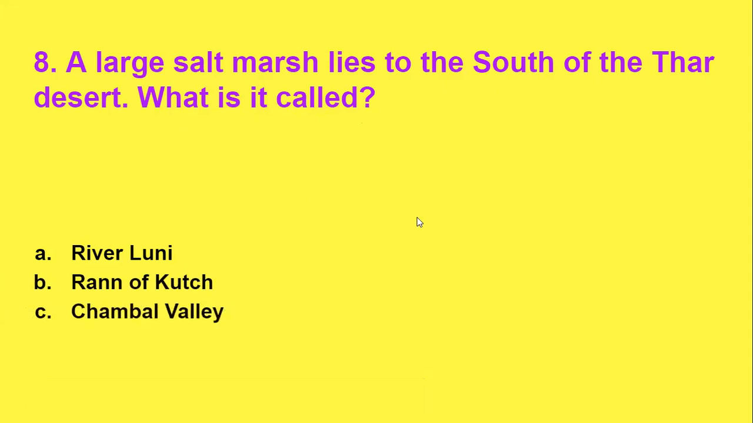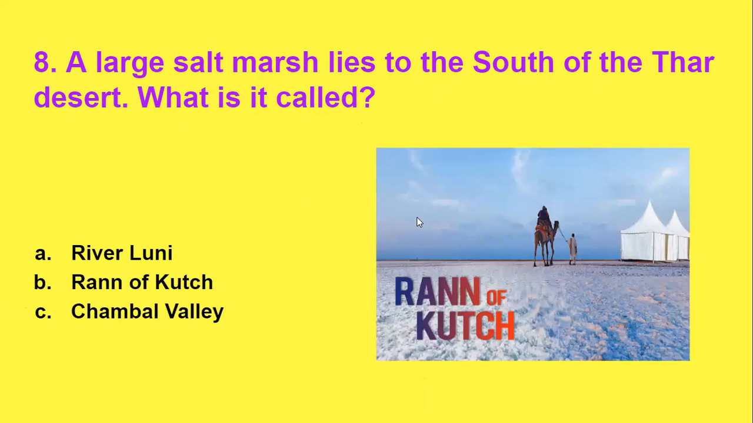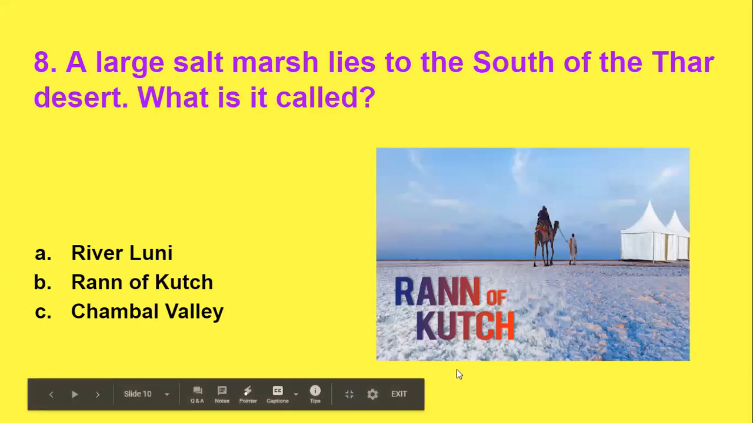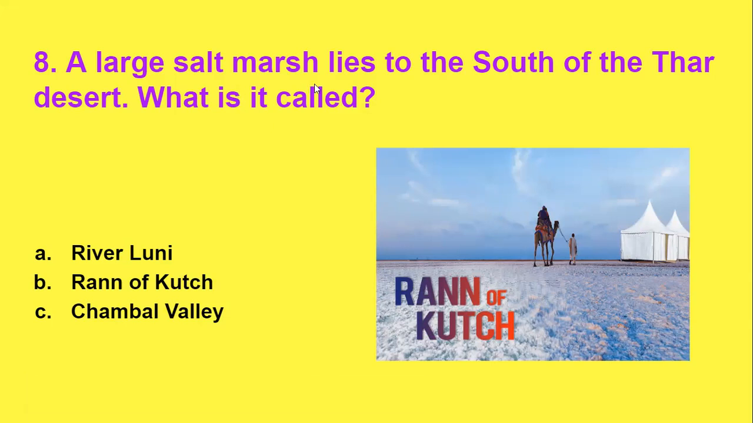I'll show you the picture also. It will give you more clarity. Already it is written there. It's cheating for you because already I have given the name here. The correct answer is Rann of Kutch. So this is the place, Rann of Kutch. It is the salt marsh that lies to the south of the desert. Clear? Clear to all of you? The correct answer is Rann of Kutch.